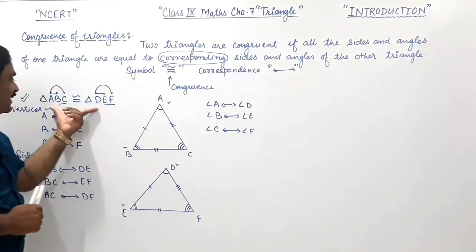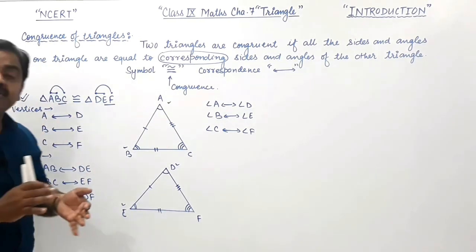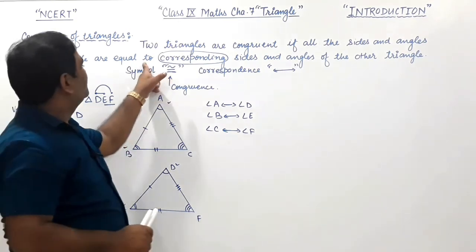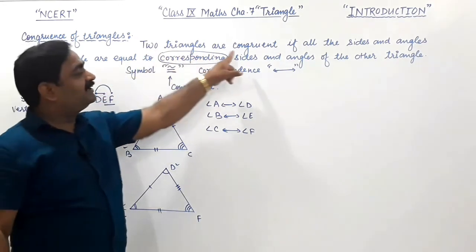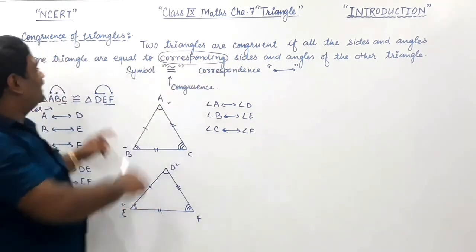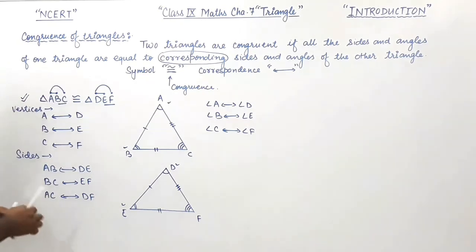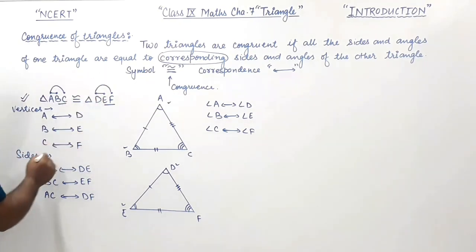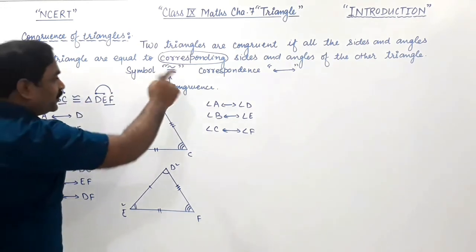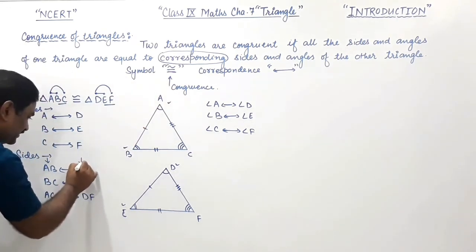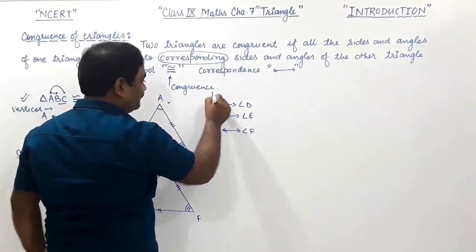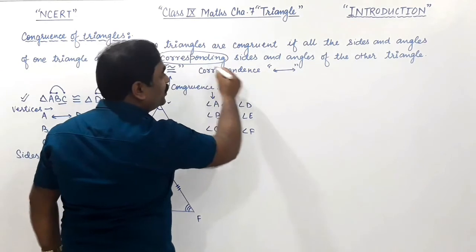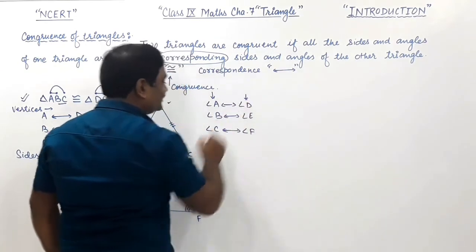Now as these two triangles are congruent, their corresponding sides must be equal. Two triangles are congruent if all sides of one triangle are equal to the corresponding sides of the second triangle, and all angles of one triangle are equal to the corresponding angles of the second triangle.